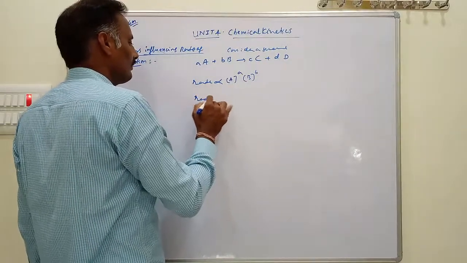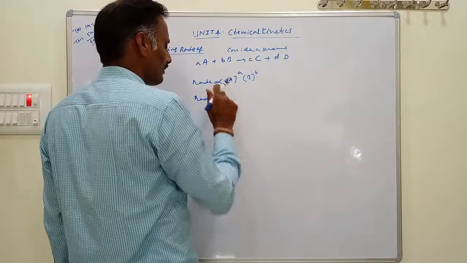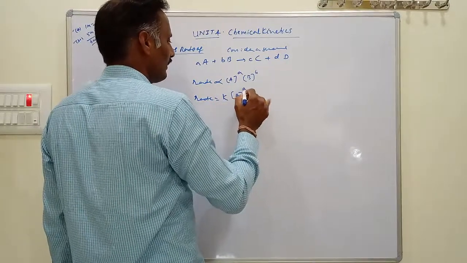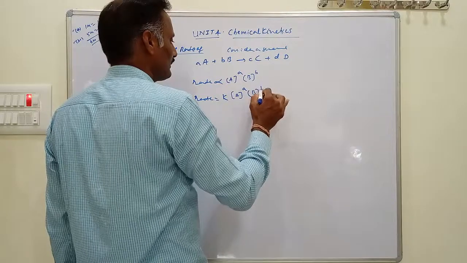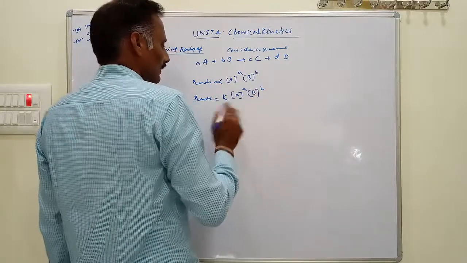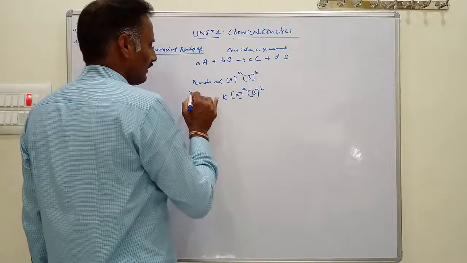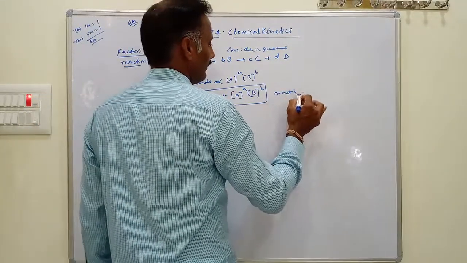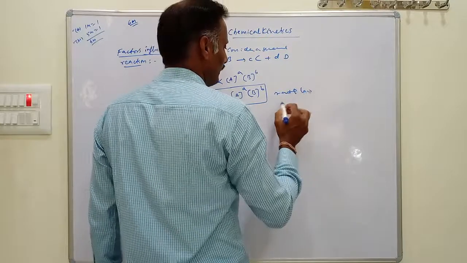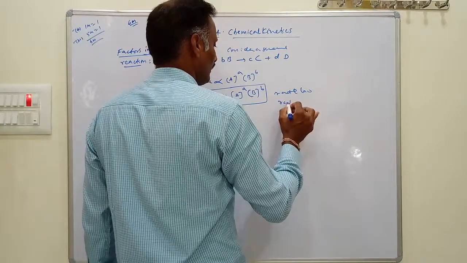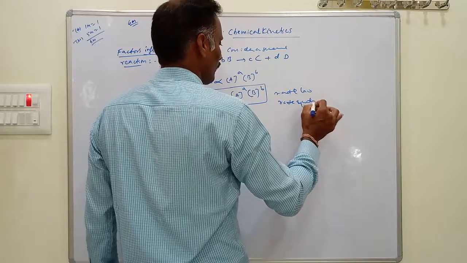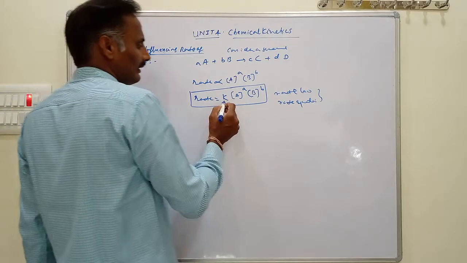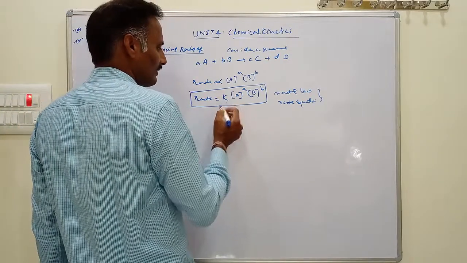Using a proportionality constant K, rate equals K times [A]^a times [B]^b. This is called the rate law, also called the rate equation. And what is K here? K is called the rate constant.